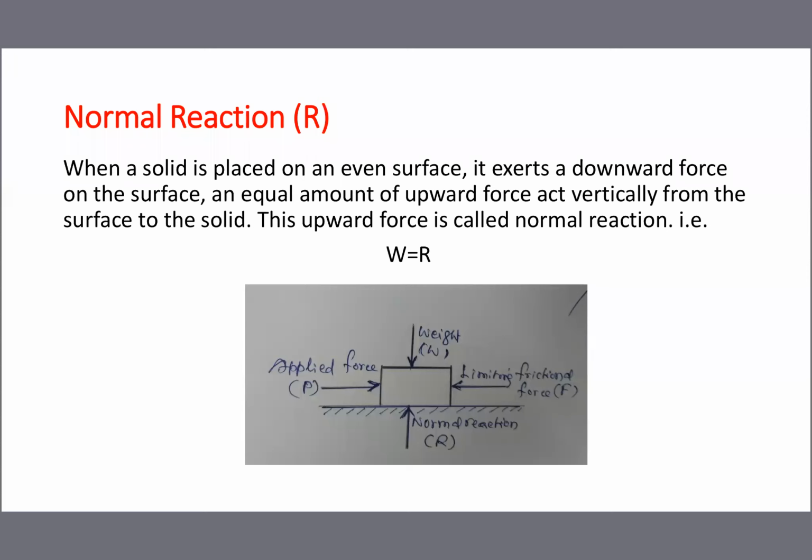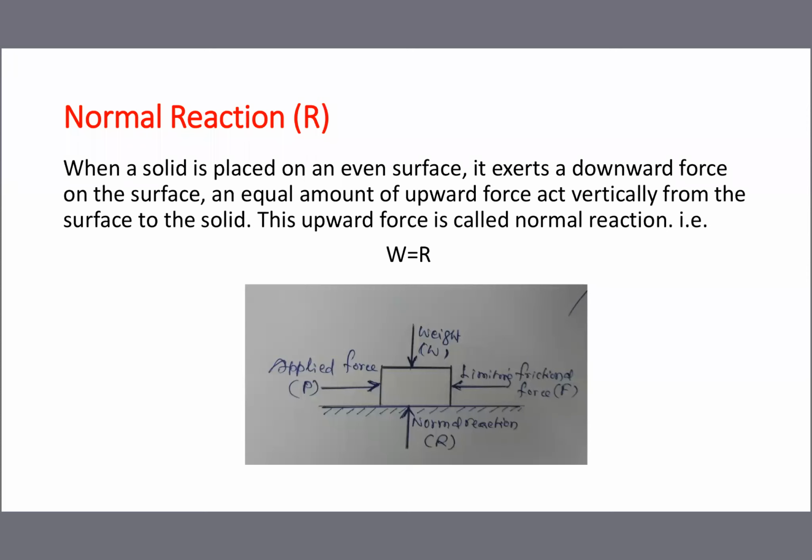Now you understand. It's an imaginary force, but we know the weight of the job. We are sitting on the bench without holding anything, so our weight we know. We are pressing the bench, but the bench is not broken, which means an equal amount of force is reacted. So normal reaction we take equal to weight. For doing problems, the formula depends upon the normal reaction data. But in this chapter, W is equal to R, you have to take. Here, the weight of the job we know.